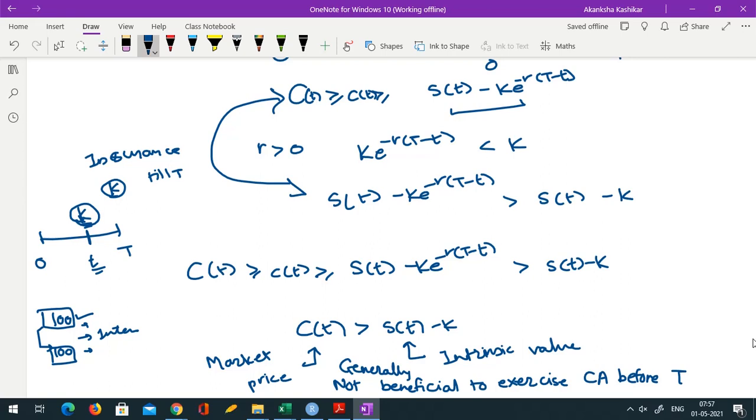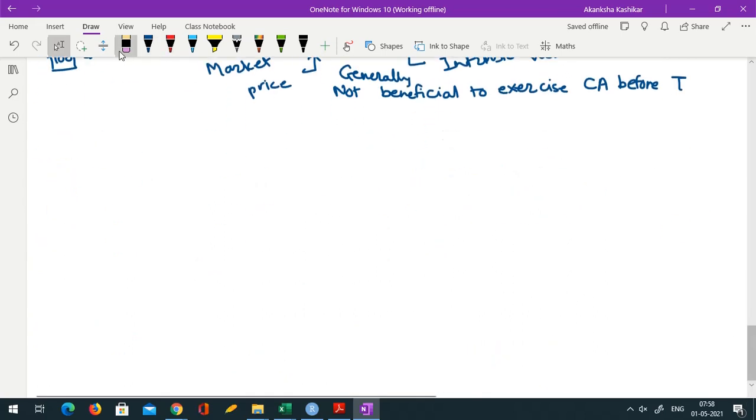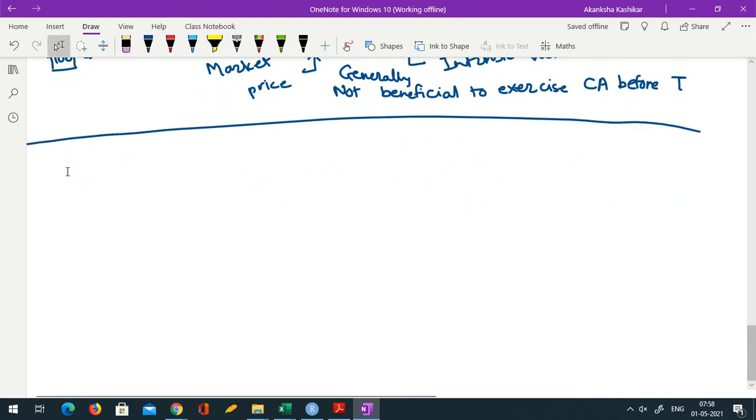So if you exercise an option here and then want to buy at a later time point further, generally it is not beneficial to exercise an American call option before the expiry time period.